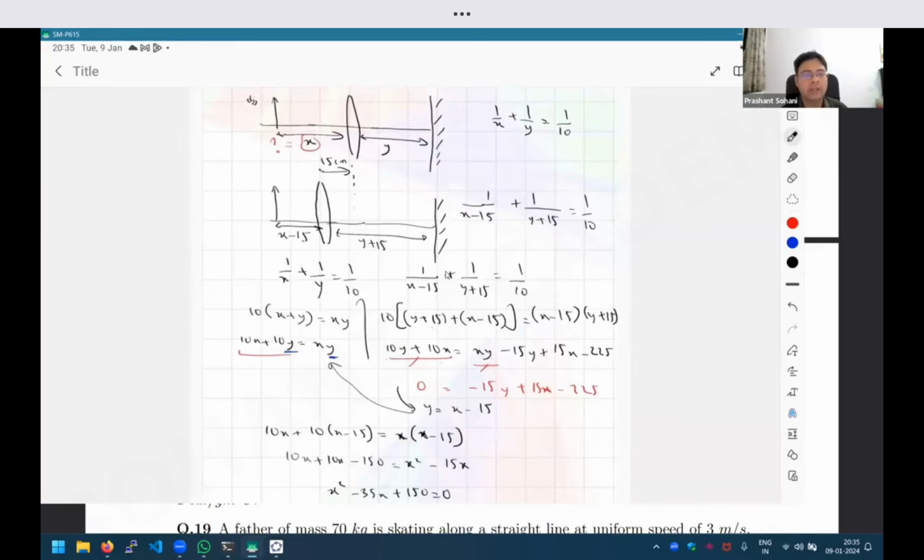In fact, one thing I'll suggest you to do is, as part of your preparation, try to categorize your difficulties. Where you are stumbling, where you are not able to solve the question. Is it because of the physics? Is it because of the solving part? Is it because you don't understand the theory? Like these three, four categories. Maybe it is because you're making a silly mistake.